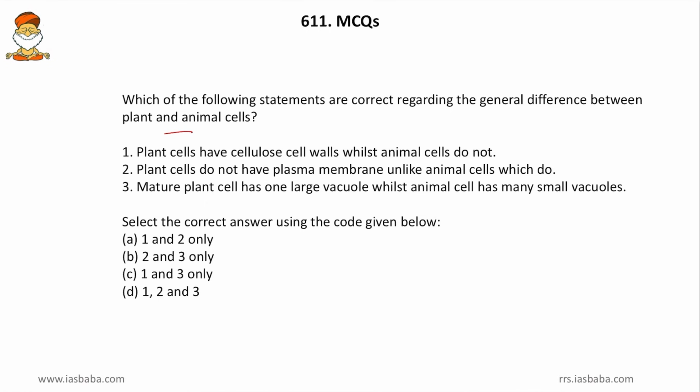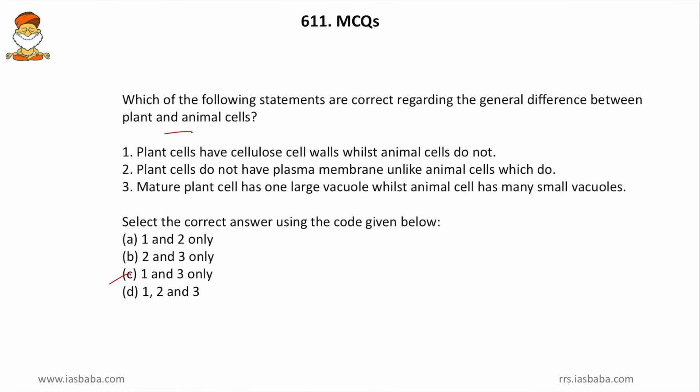Yes friends, this is a basic 6th NCERT question and we shall not disrespect UPSC by hitting the guesswork even in this. So here the second one is wrong because the plasma membrane is a must for any cell, be it plant cell or animal cell, and this 2 cannot be an option, and 1 and 3 shall be the solution. So here plant cells have a cellulosic cell wall and animals do not have the cell wall. Then mature plant cells have one large vacuole.